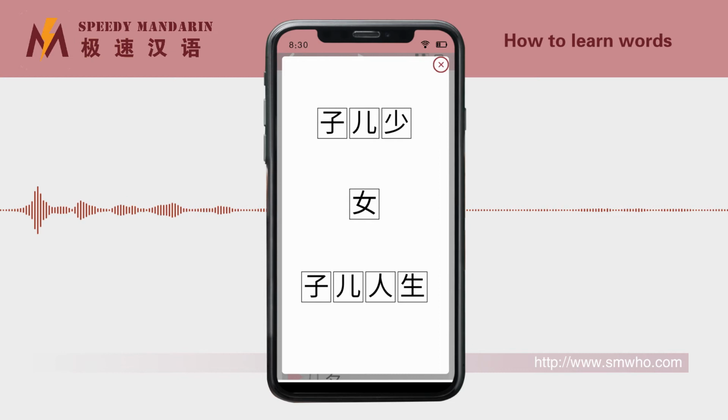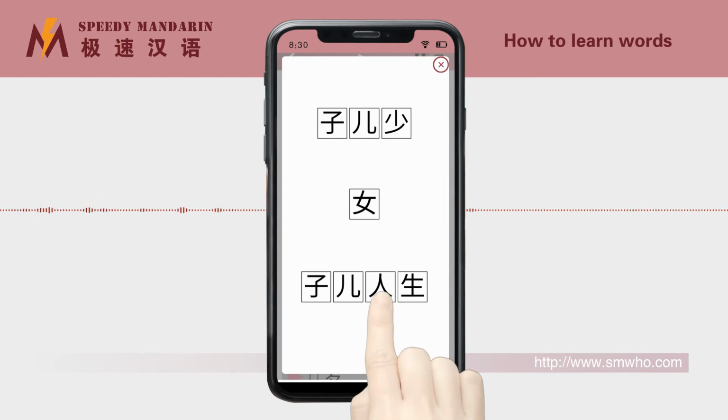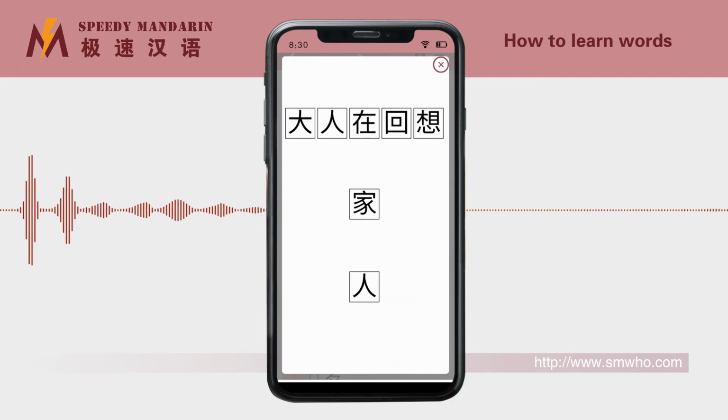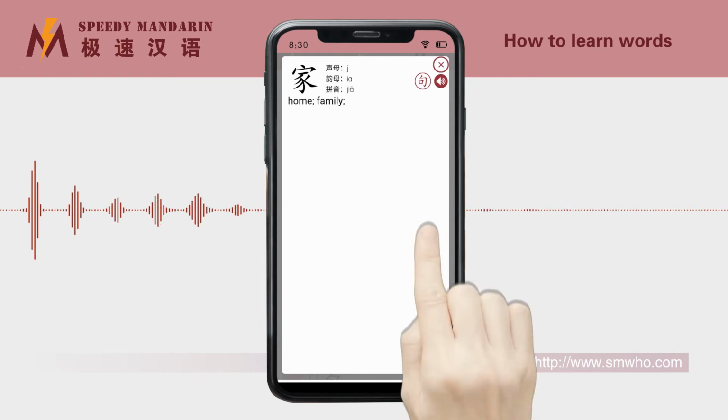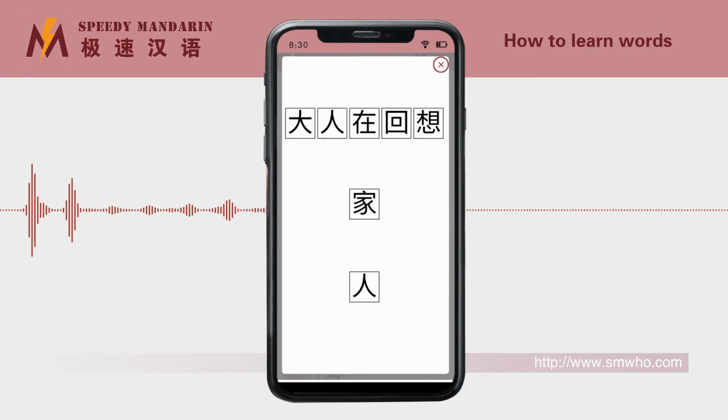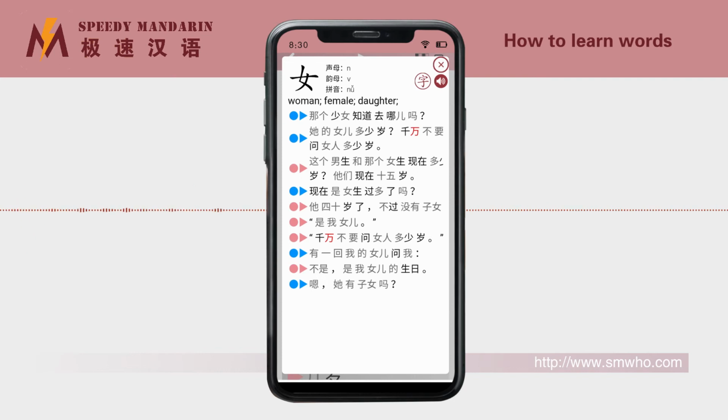When we click the Chinese characters in the upper or lower rows, it will again show the Chinese character formation network. Click the Chinese character in the middle to display its detailed explanation and example sentences. Click the words in the sentence to display the explanation and example sentences of the word. This process can be extended infinitely. The meaning of Chinese characters and words must be related to each other in order to remember accurately, which is the reason why it is very easy to remember Chinese words.